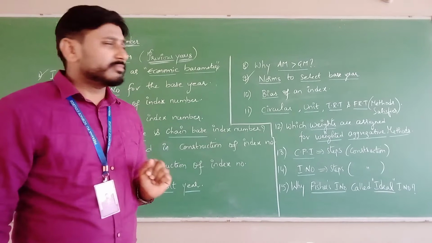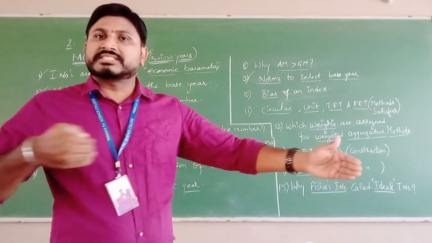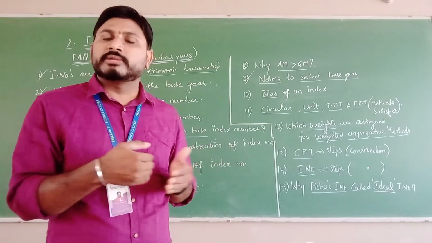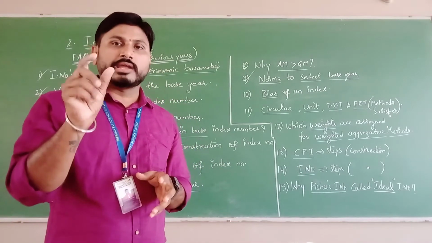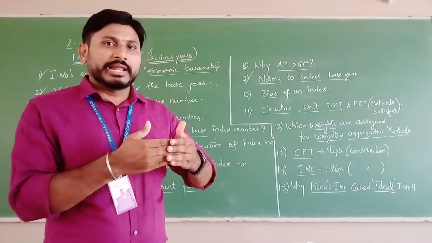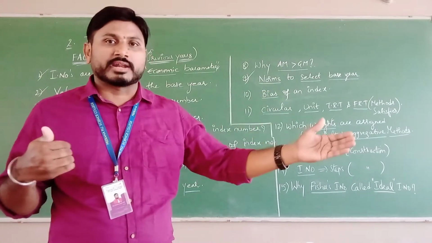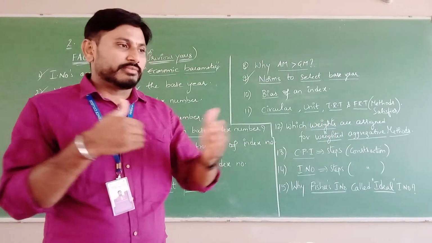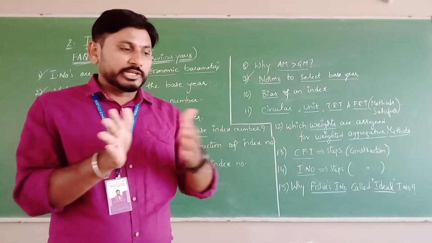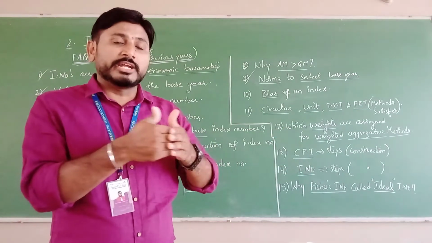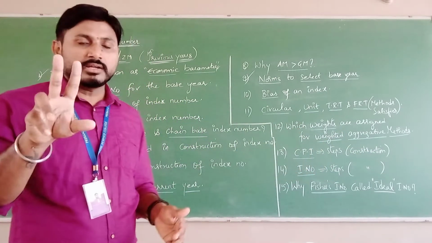Norm number 2. The year which is going to be selected should not be too distant from the current year. What does too distant mean? Suppose you want to find the index number for 2020. It shouldn't be like 2000 or 1990 or 1980, it should not be too far. The base year should be nearby, it should not be too distant, remember. These are the two norms.